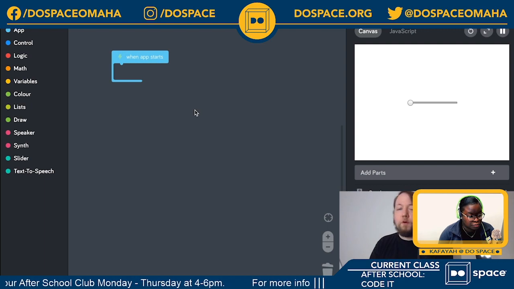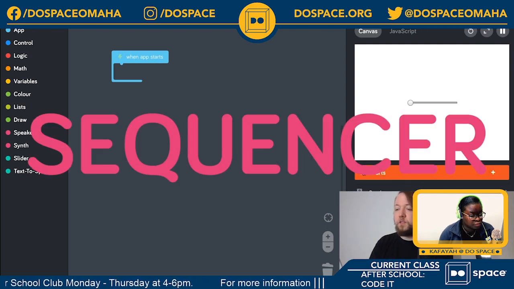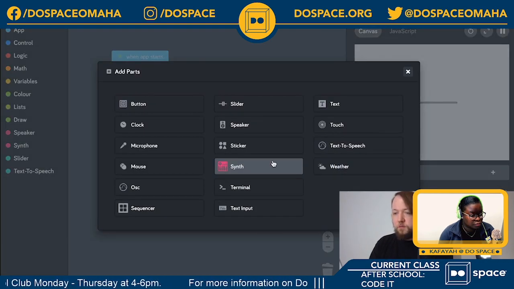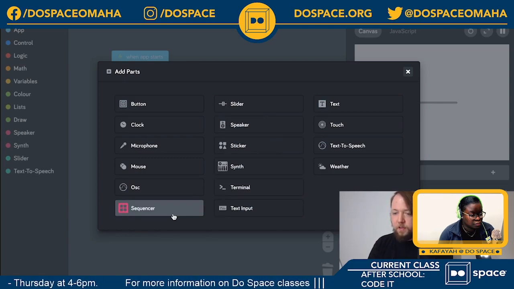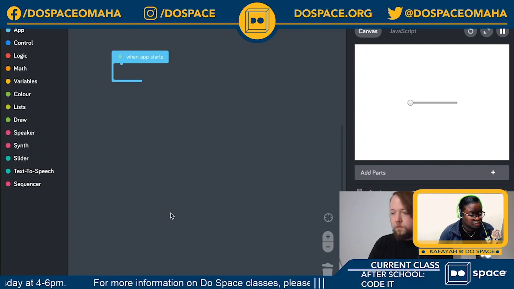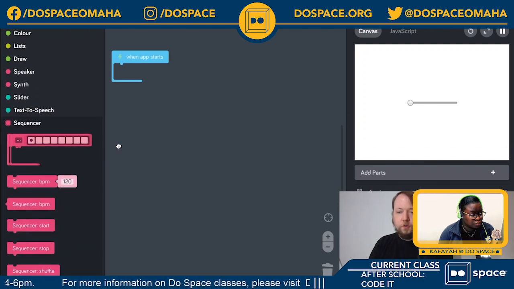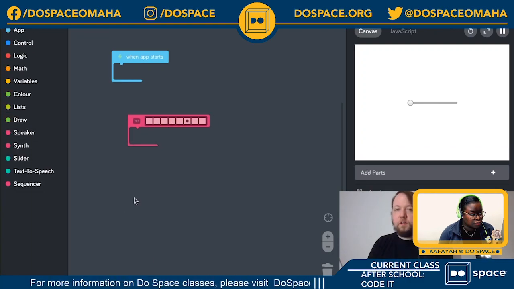Now for that, we'll need one more part, and that's the sequencer part. So I'm going to add the sequencer. If we open the Add Parts window again, and here it is on the bottom left. Then I'm going to open the sequencer tray and drag in a sequencer. The sequencer is a powerful part. It's like a conductor for your song, so I'm going to use it to control all the different parts and tell them what to do when.